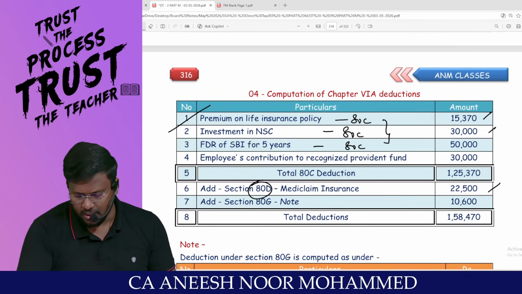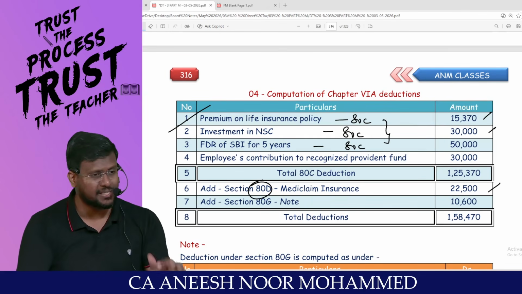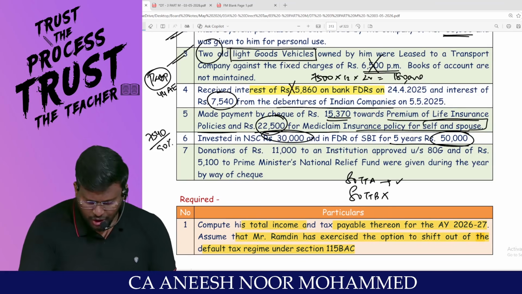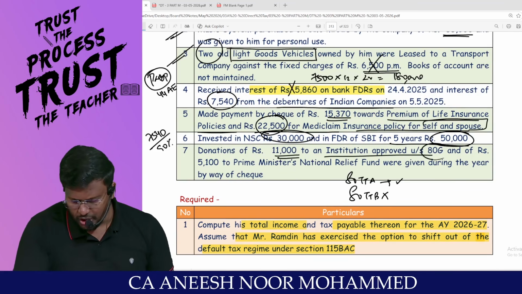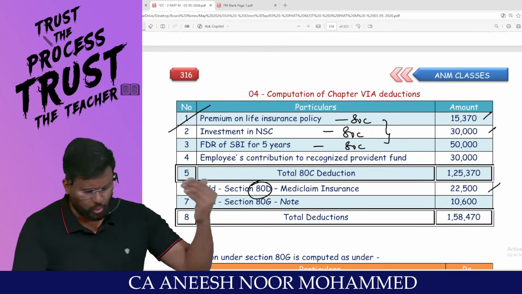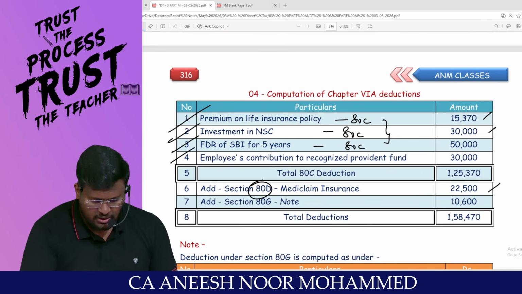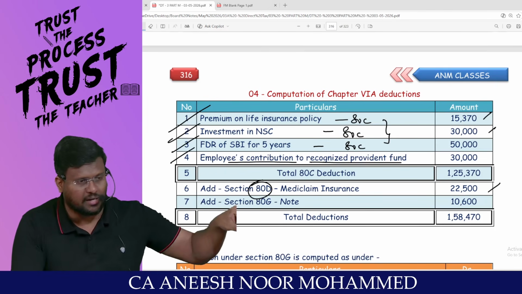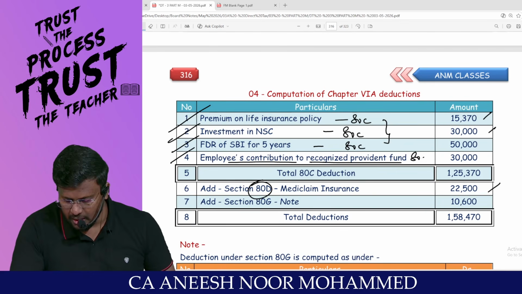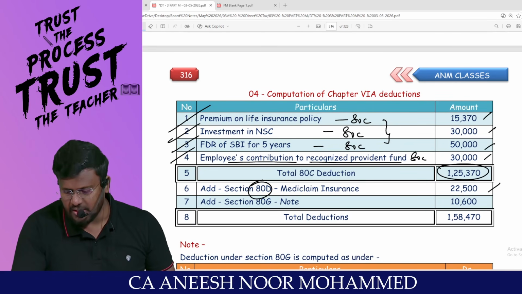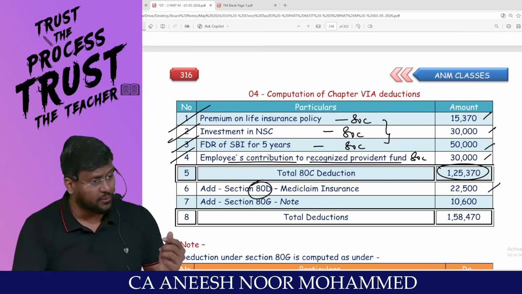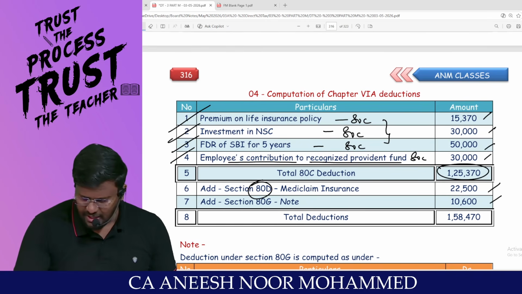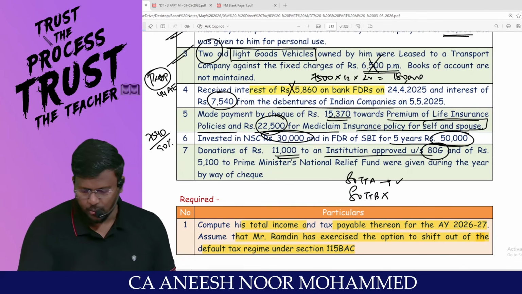under 80C. Sir, why are you writing 80C all together? Because maximum deduction under 80C should not exceed 1,50,000. Donation of rupees 11,000 to institution approved under 80G, it's all together outline. So my dear lovable students, in addition to that, employee's contribution to RPF, I already said in the start. Don't forget to claim 80C. Put together all the 80C comes to 1,25,370, which is less than 1,50,000, no problem at all. Now, already 80D has been taken care of, only 80G has to be taken care of.